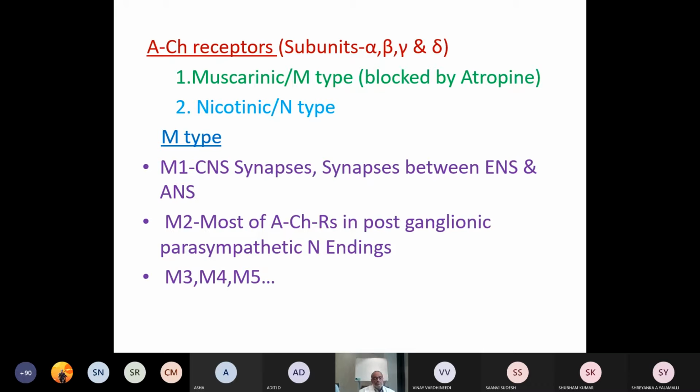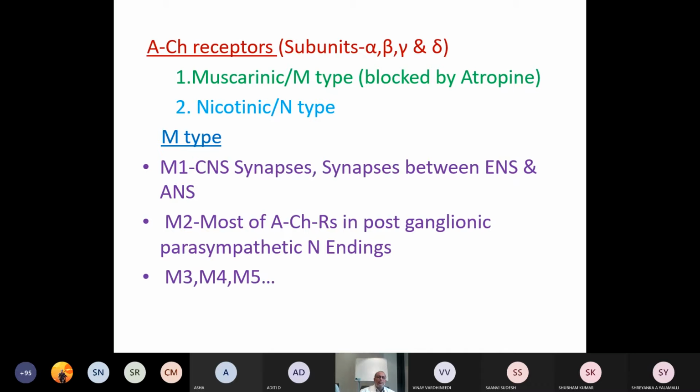They are of 2 types. Muscarinic, that is M type, can be blocked by atropine. A very commonly asked question: application of knowledge of atropine. Yes, you are going to use atropine in order to block the effect of muscarinic type of acetylcholine receptors. And another variety is the nicotinic or N type of receptors.